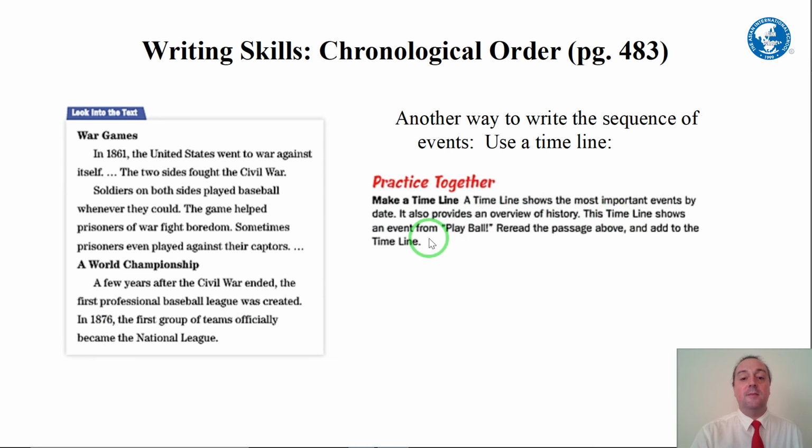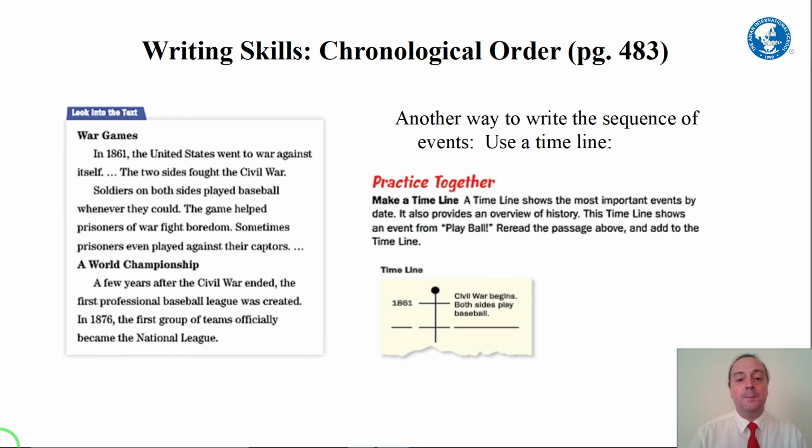The timeline shows an event. Okay, we reread the passage above and add to the timeline. Here is an example. So we could use a timeline to do the same exercise we just did for war games. So the first event that happened in 1861, time order word, the Civil War begins, both sides play baseball.